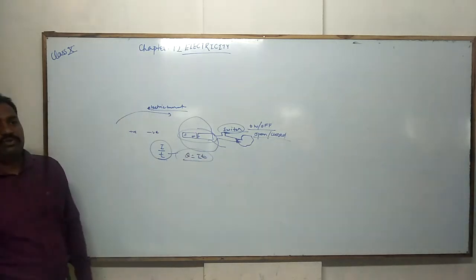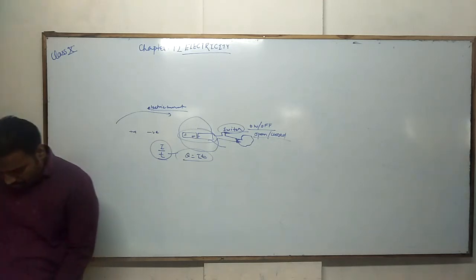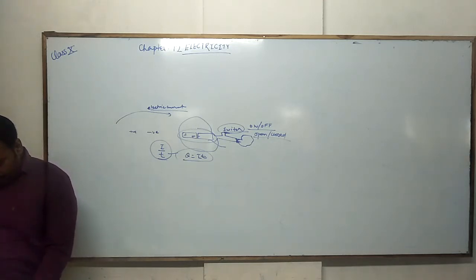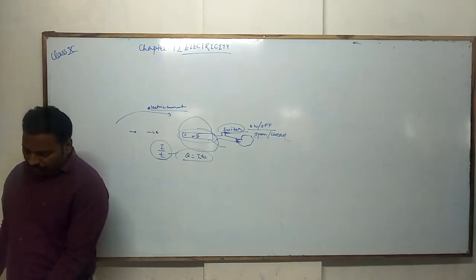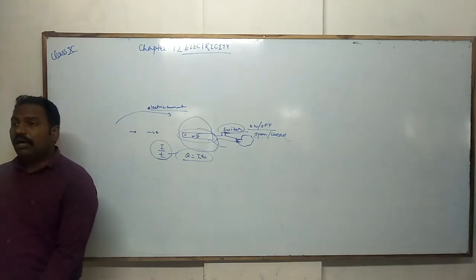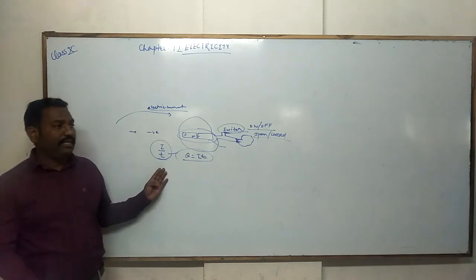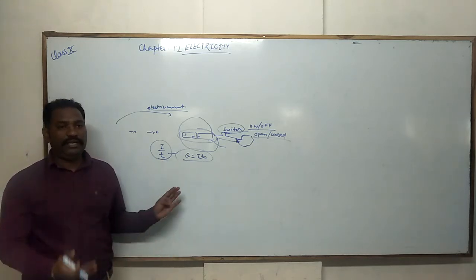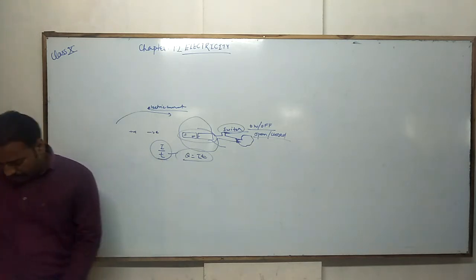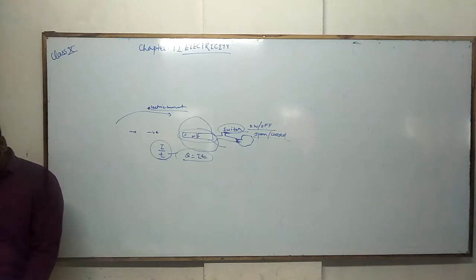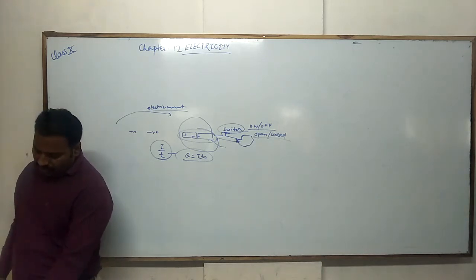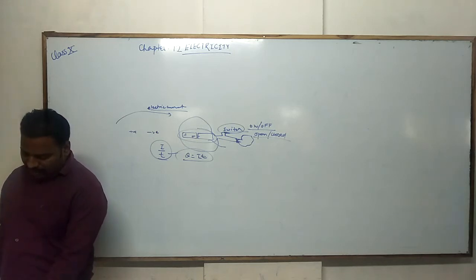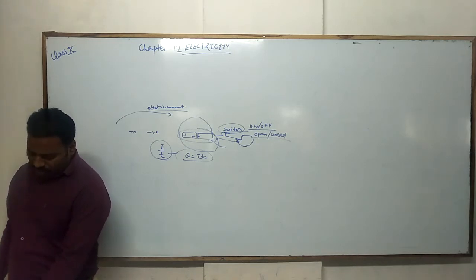Q means charge. In circuits using metallic wires, electrons constitute the flow of charges. For the flow of electrons, we need an electric conductor. However, electrons were not known at the time when the phenomenon of electricity was first observed. So the electric current was considered to be the flow of positive charges, and the direction of flow of positive charges was taken to be the direction of electric current.